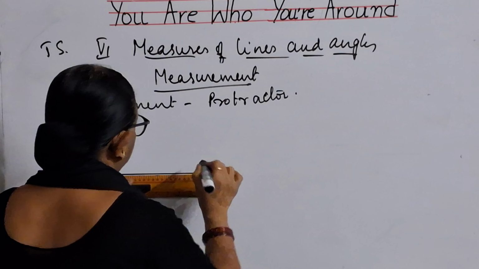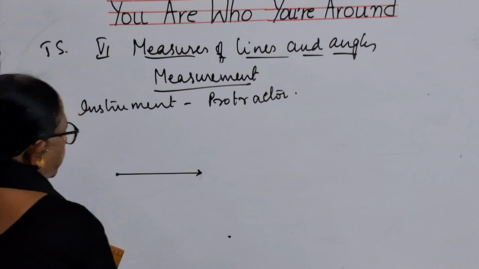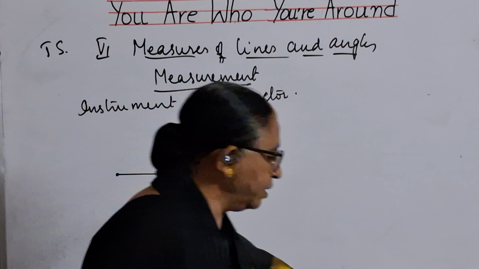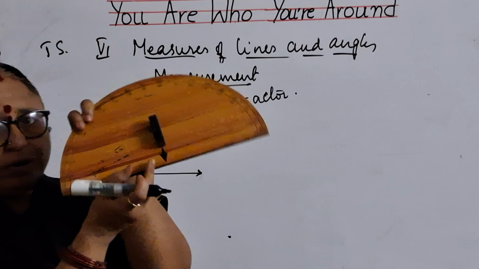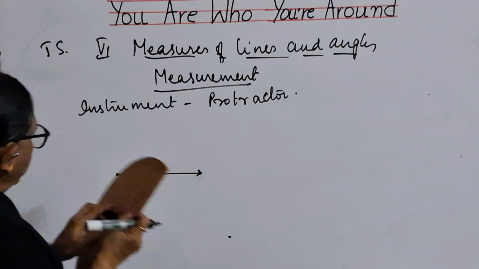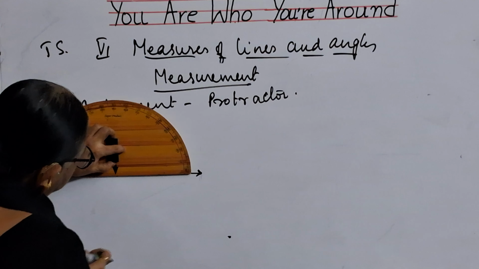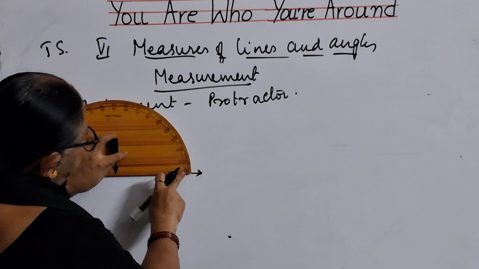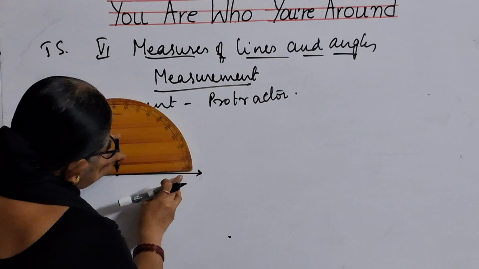You have got a ray like this. This is a ray. This is a point. Now you want to measure the angle. What you have to do is, the center portion of the protractor should be kept at the point, and this side 0 you will be getting. So basing on this 0, the measurement should be done.